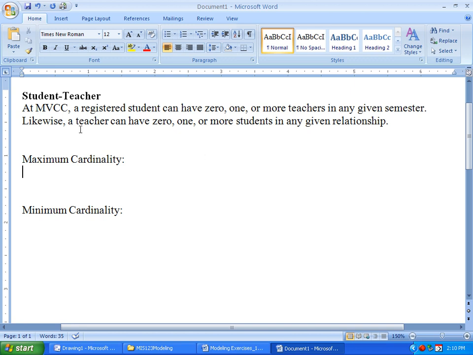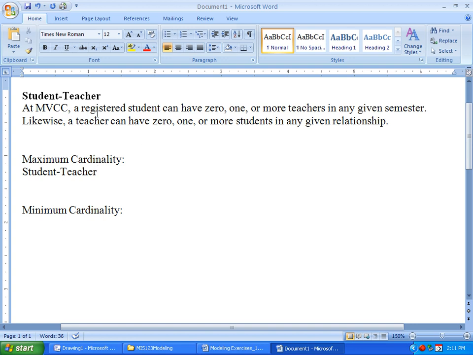We're saying at MVCC, a registered student can have 0, 1, or more teachers in any given semester. Believe it or not, we've got both the minimum and the maximum cardinality on the teacher side out of that one sentence. Then likewise, a teacher can have 0, 1, or more students in a given relationship. So let's focus on the maximum cardinality. That's usually the easiest. So we have student-teacher.